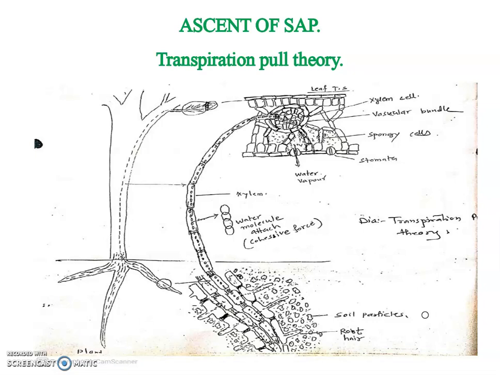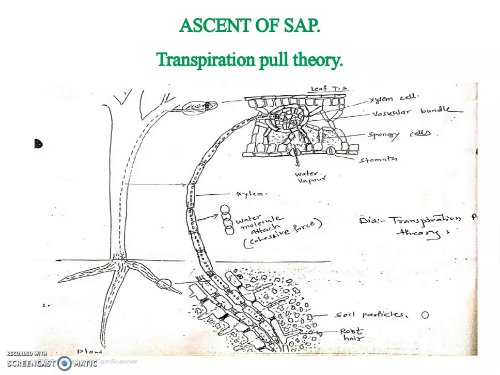Some plants are small, some plants are very tall, some up to 30 meters. In small plants, for example grasses, we understand the absorbed water is easily transported to the various aerial parts. But in the tall plants, there is a stem. Through that stem, the absorbed water is transported to various aerial parts.